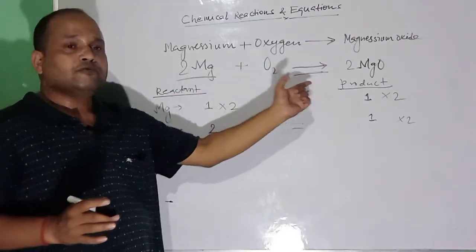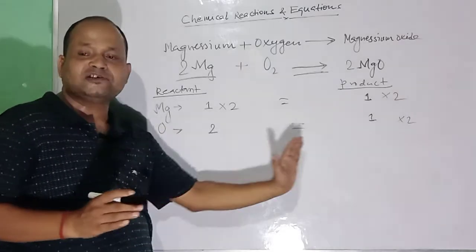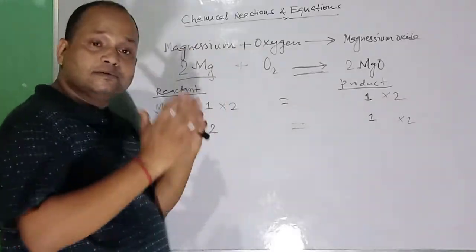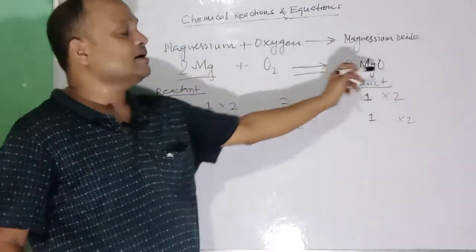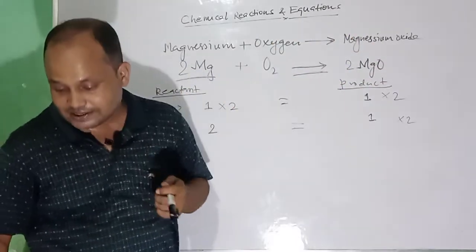When chemical equations are written, at last you should know how to balance the equation. After balancing the equation, the work is complete. Now this reaction is a balanced reaction. So this is how chemical reactions are balanced.